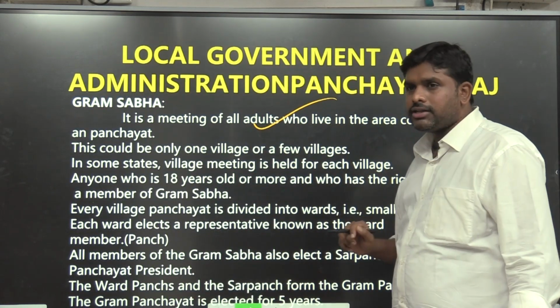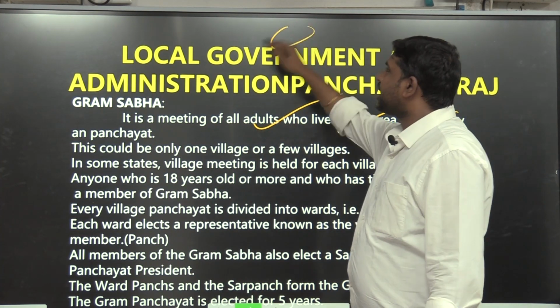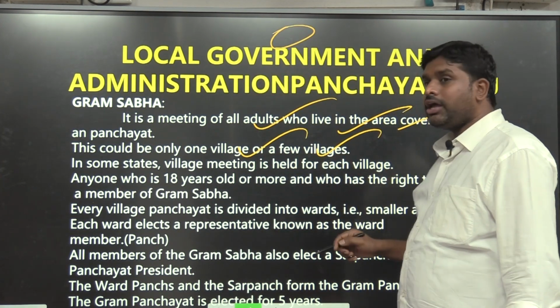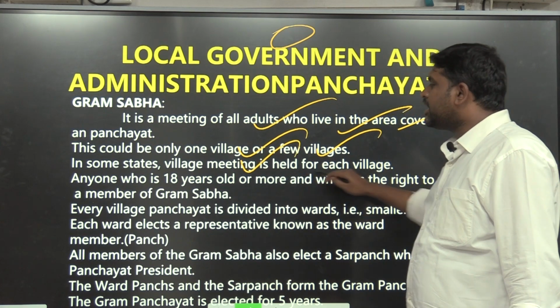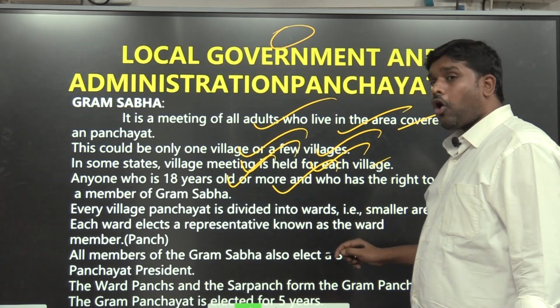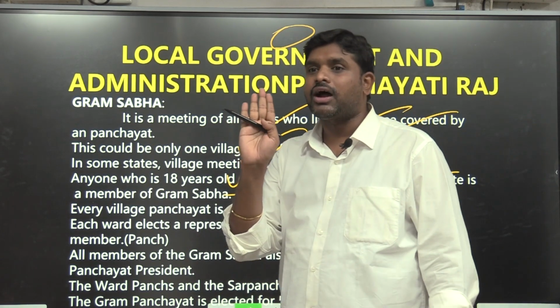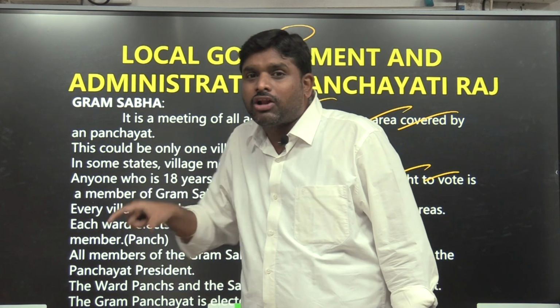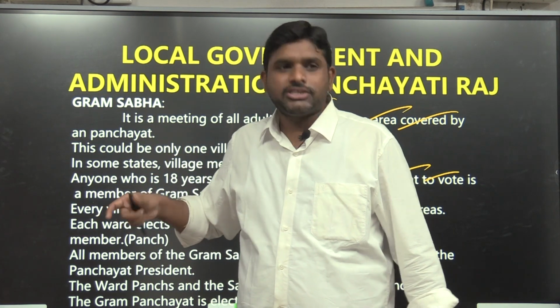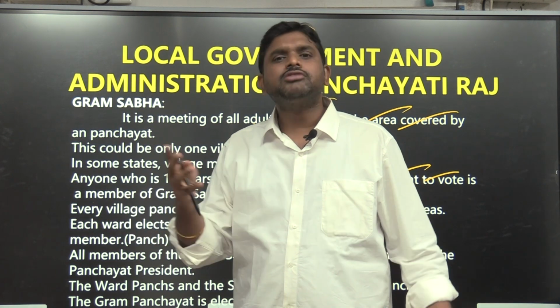It is a meeting of all adults who live in the area covered by a panchayat. This would be only one village or a few villages. In some states, a village meeting is held for each village. Anyone who is 18 years old or more and has the right to vote is a member of the Gram Sabha. Right to vote means I have a voter card, which means I am present in the electoral college list. Technically it is called the electoral college; in normal language it is called the voter list.